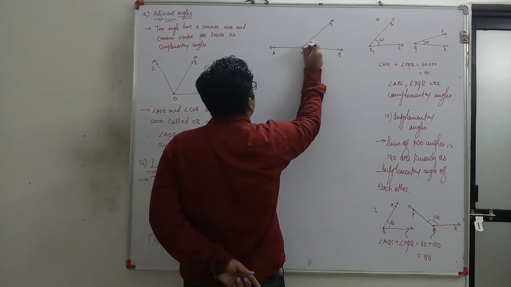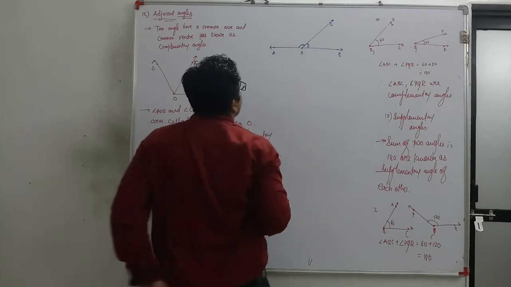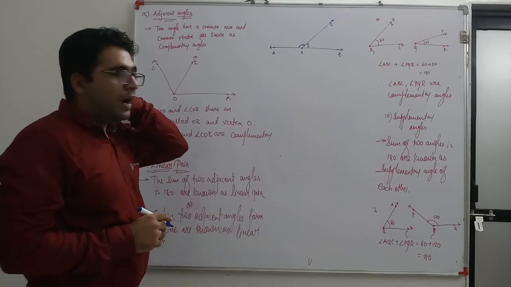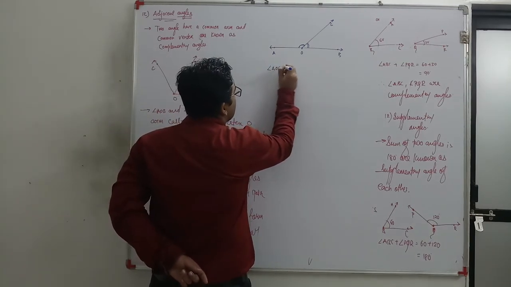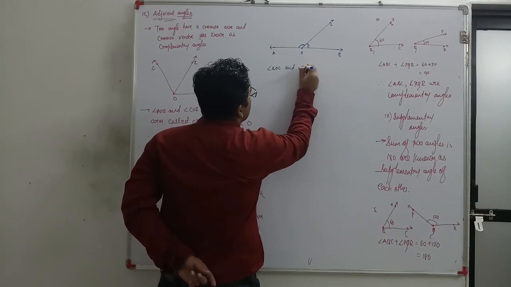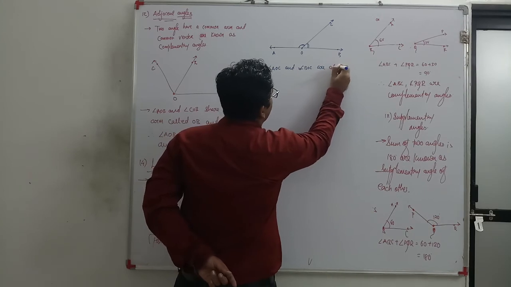Then you will find that these two angles are adjacent to each other. Why? Because they share a common arm OC. So here I am writing: AOC and BOC are adjacent angles.